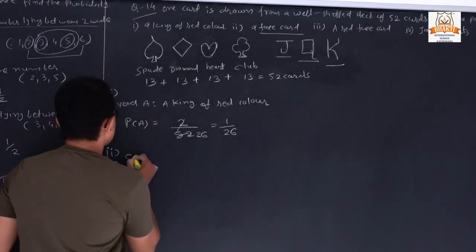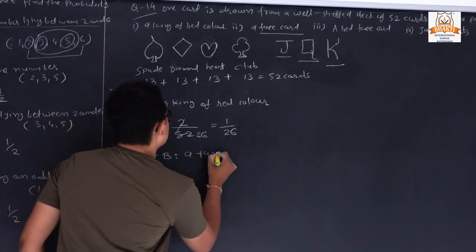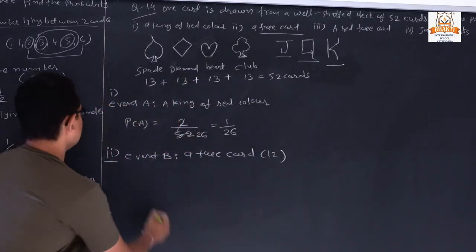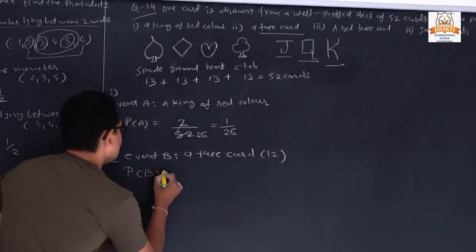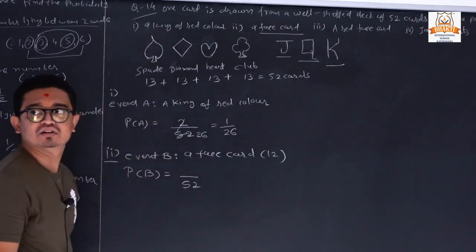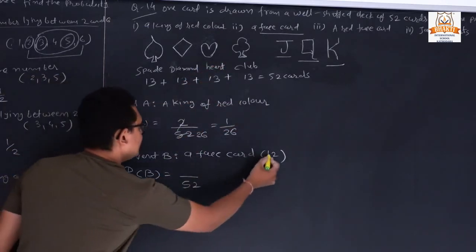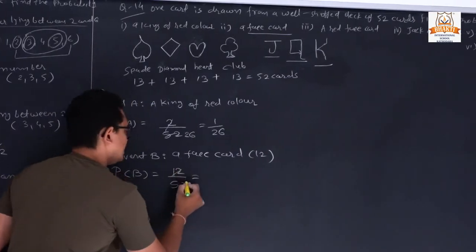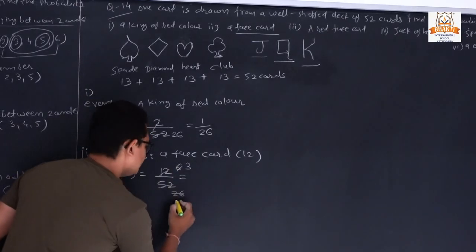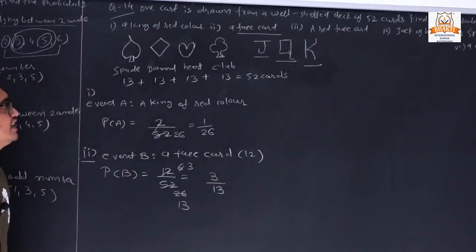So we have a total of 12 face cards. So P of B is equal to, total it is 52. Out of 52 cards, how many are face cards? 12. So 12 divided by 52. So 6 upon 26. Once again 3 upon 13. So the answer is 3 upon 13.